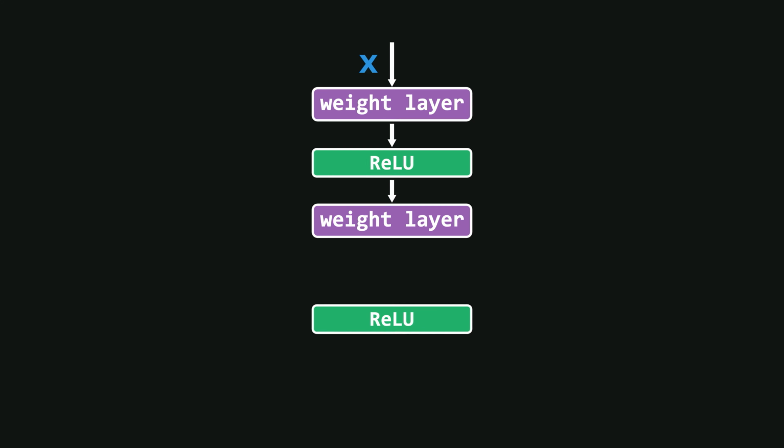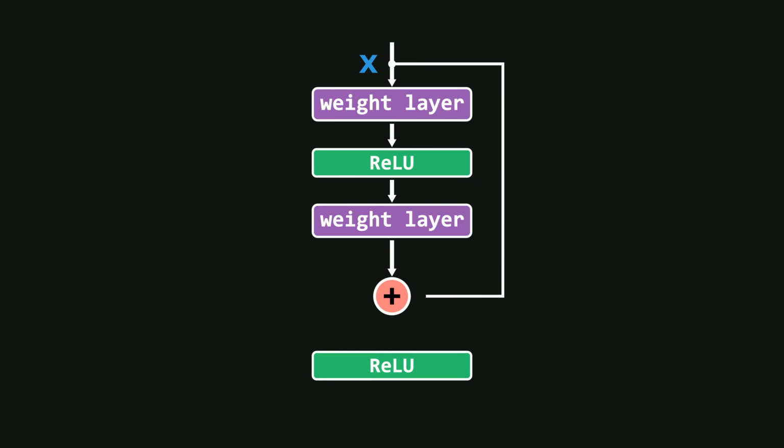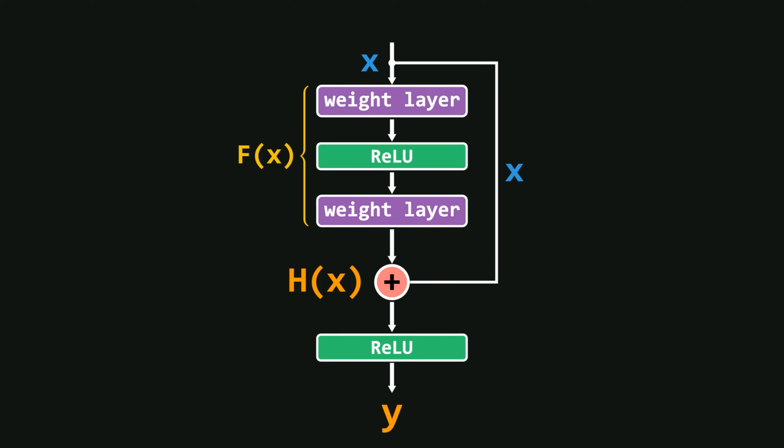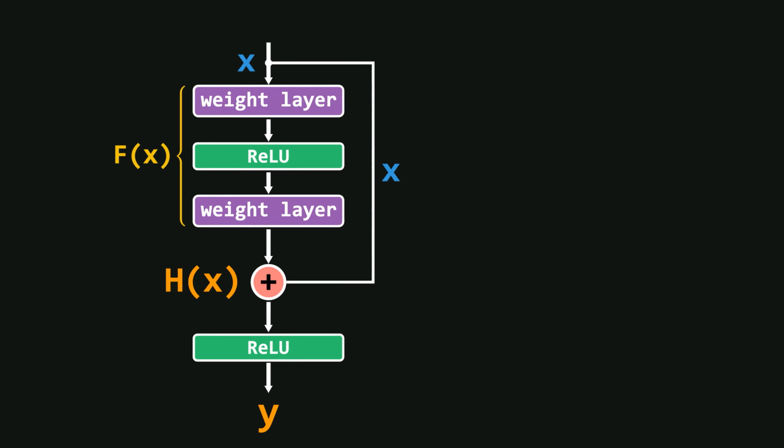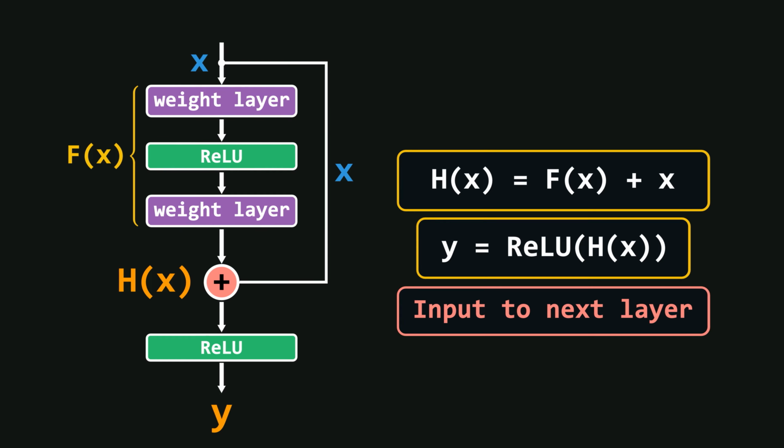Now, let's slightly modify this structure. We add a residual connection just before the final ReLU, such that the skip connection performs an element-wise summation between the usual output of the network and the input x, assuming their dimensions match. In other words, instead of learning the full mapping directly, the network learns a residual on top of the input. Let's denote the output of this summation as h of x, where h of x is defined as the element-wise addition of f of x and the input x.